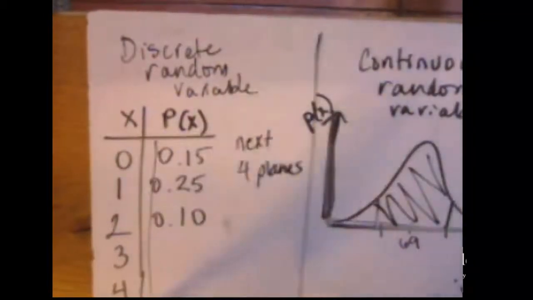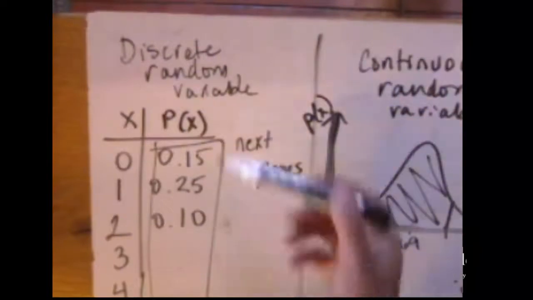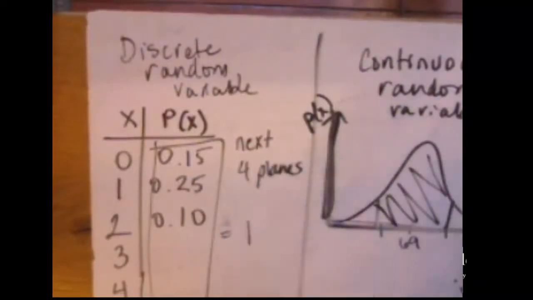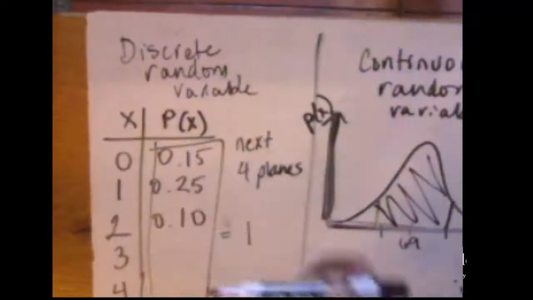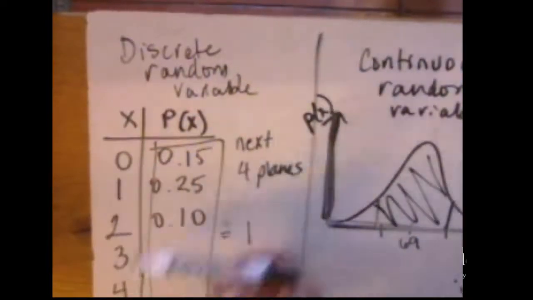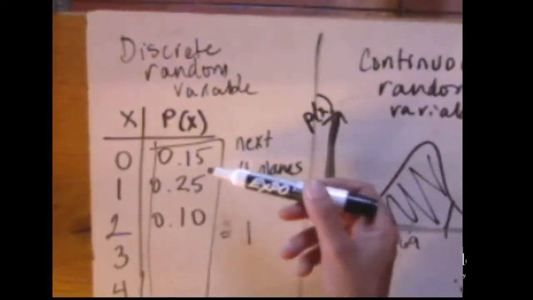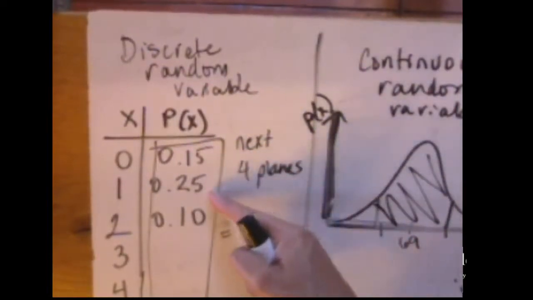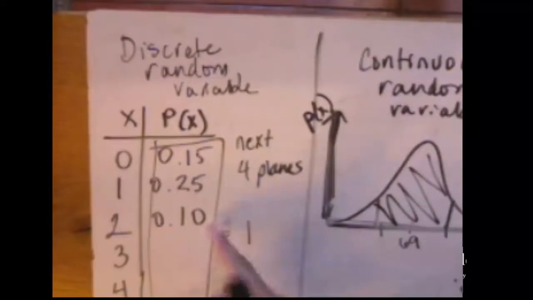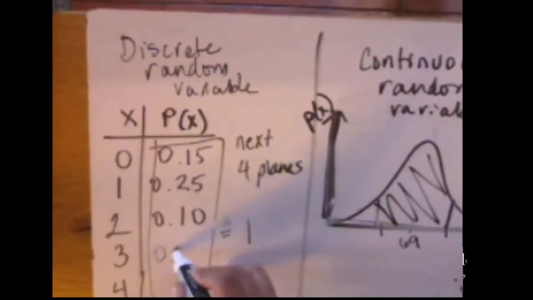And the probabilities of any one of these have to add up to 1. Because this is a probability distribution, and these are all the possibilities, the probabilities must add up to 1. So I'm going to go ahead, since I made up these numbers, this is 15 plus 25, that's 40, plus 10, that's 50. So these must add up to 50%.